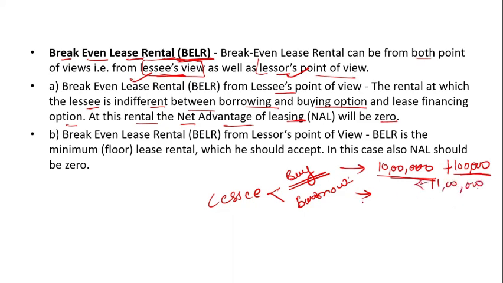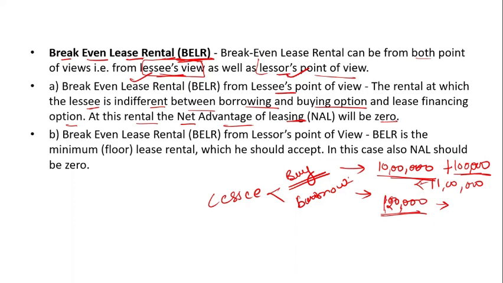Now if he borrows the machinery on lease, suppose he has to pay yearly 1,20,000 rupees, that is 10,000 rupees per month. So this amount is for 1 year, and he is paying 1,20,000 rupees over the period of 1 year.